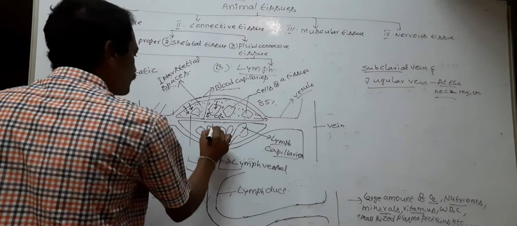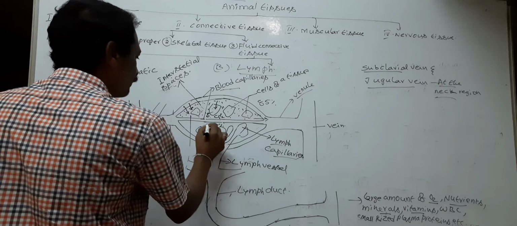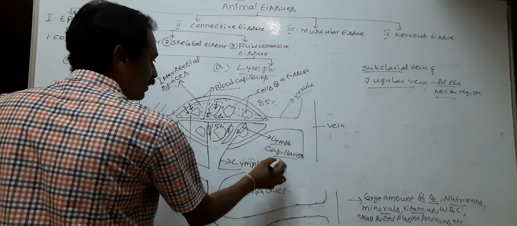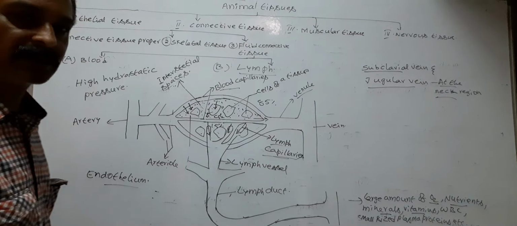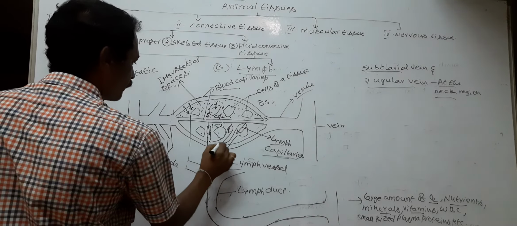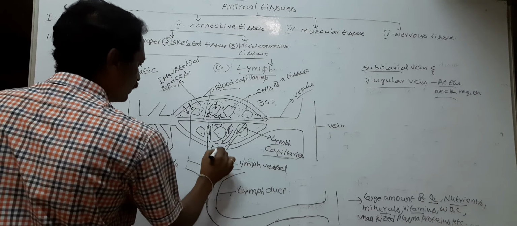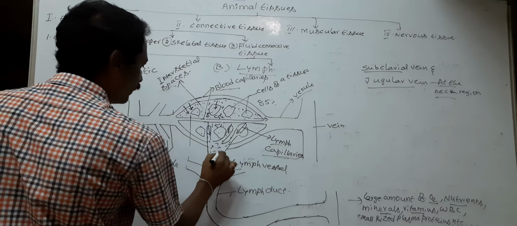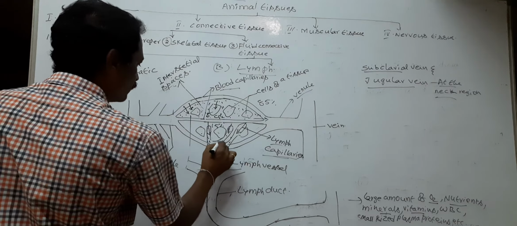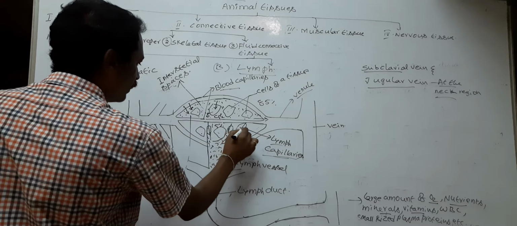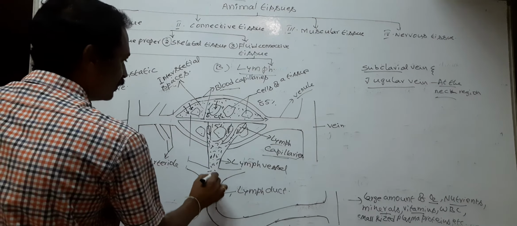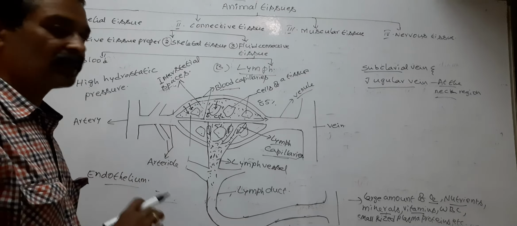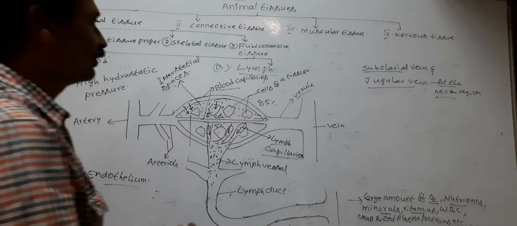This 15% of ECF is absorbed into lymph capillaries. So the 15% of ECF absorbed into lymph capillaries is now called lymph.